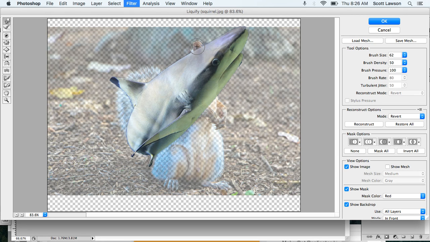your squirrel. Now, what's nice about this right here is that we don't actually have a whole lot that we need to do with this particular image. You have to cover the ears a little bit, make it kind of smooth. Then go in and play with these tools. The pucker tool is pretty nice about trying to make things a little bit more even. Just go and make your changes. Then you hit OK.